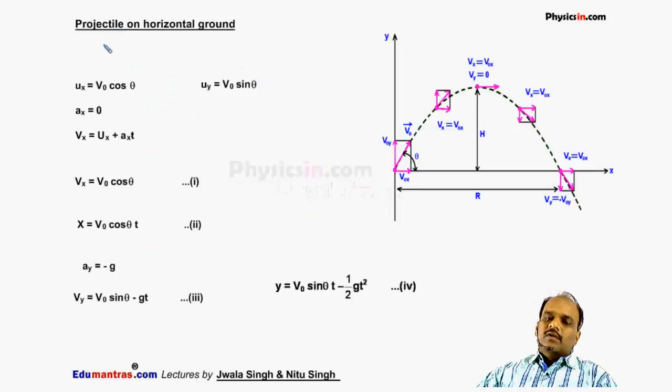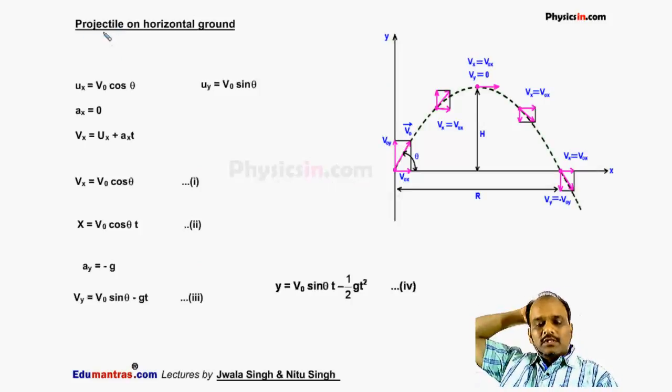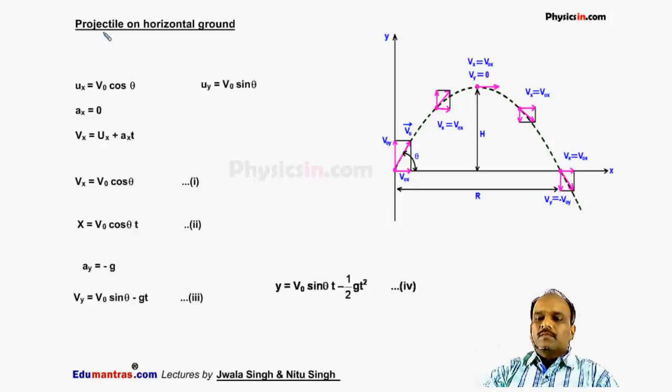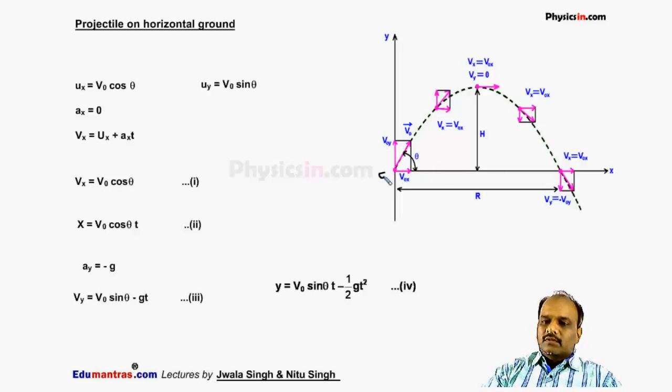Projectile on horizontal ground. We will discuss first the projectile when a particle is thrown on horizontal ground, the clip which I have shown you. Suppose this is a particle, this is our x-axis, this is our y-axis, this is our origin. This is the surface of the Earth. We'll take x-axis along Earth, y-axis perpendicular to Earth.